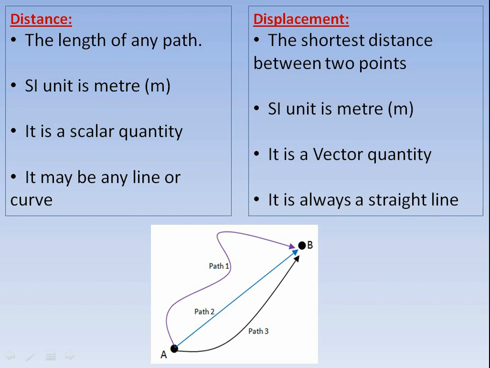It is a vector quantity. So in this criteria, path 2 from A to B is displacement, because it is the shortest distance between A and B. It is a straight line. So path 1 and 3 are distances from point A to B because they are not in the form of a straight line, but path 2 is a straight line, that is why it is a displacement.